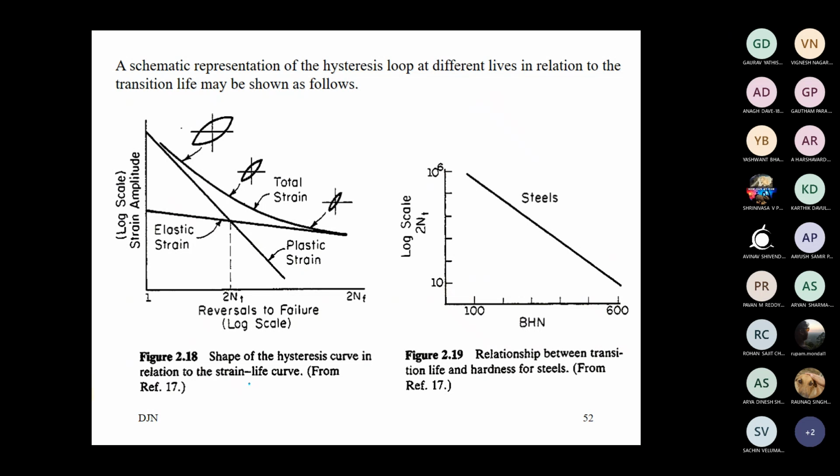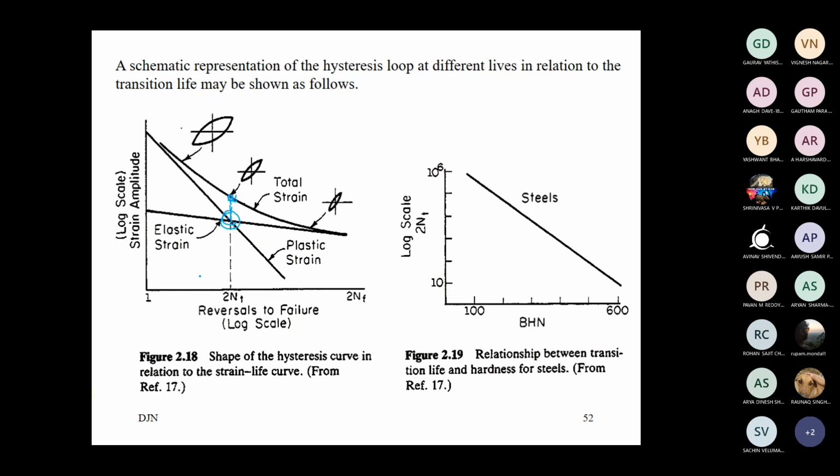In this graph we can see the transition life region. If you want to achieve a life greater than 2NT, then you have to apply a low amount of load. The effect of the elastic part has to dominate.